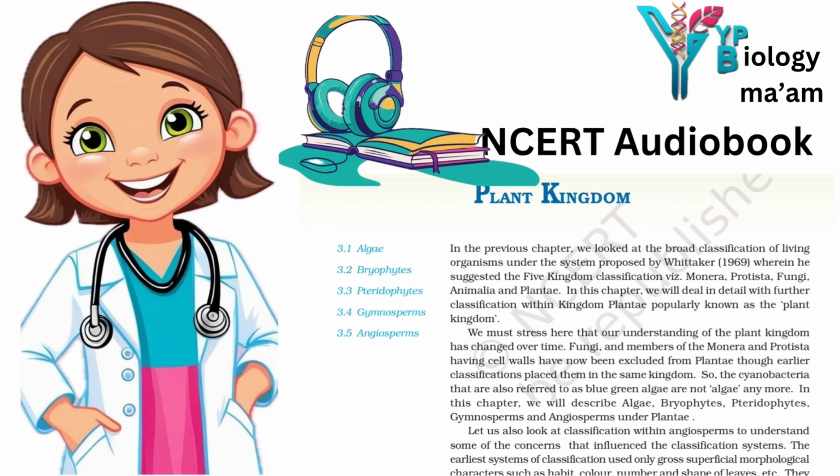The thallus is dorsiventral and closely appressed to the substratum. The leafy members have tiny leaf-like appendages in 2 rows on the stem-like structure. Asexual reproduction in liverworts takes place by fragmentation of thalli or by the formation of a specialized structure called gemma. Gemmae are green, multicellular, asexual buds which develop in small receptacles called gemma cups located on the thalli. The gemmae become detached from the parent body and germinate to form new individuals.